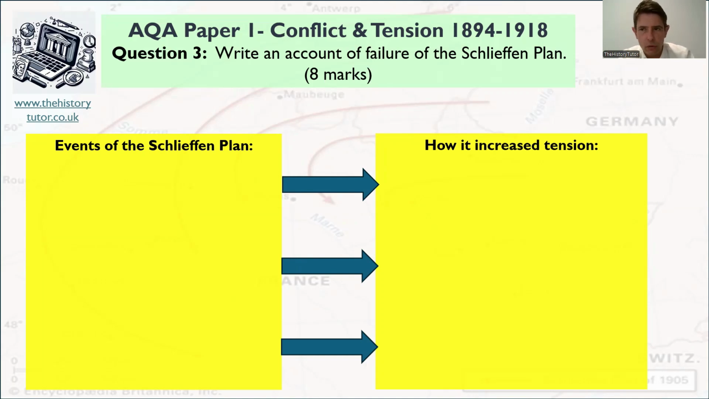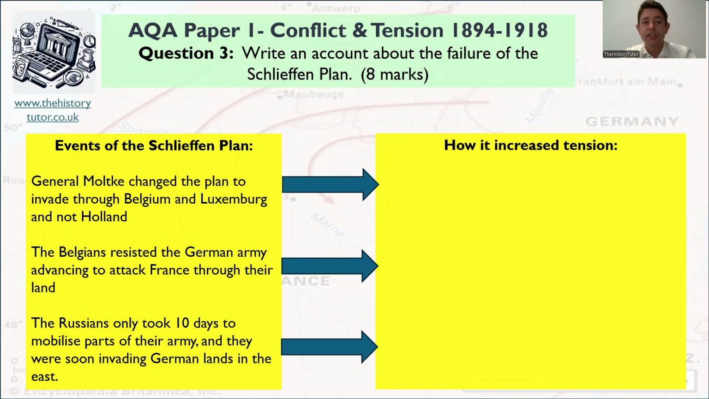Have a plan now. Okay, so hopefully you paused me and you've got some ideas. So here's what I've written down as some of the key events. Obviously, General Moltke changed the plan to invade through Belgium and Luxembourg and not Holland. That was the change before the event. The Belgians obviously resisted the German army advancing to attack France, so it was unexpected. And the Russians only took 10 days to mobilize, which obviously was unexpected as well. So how did these increase tension for Germany, cause problems, widen the war? Basically, what consequence do they have?